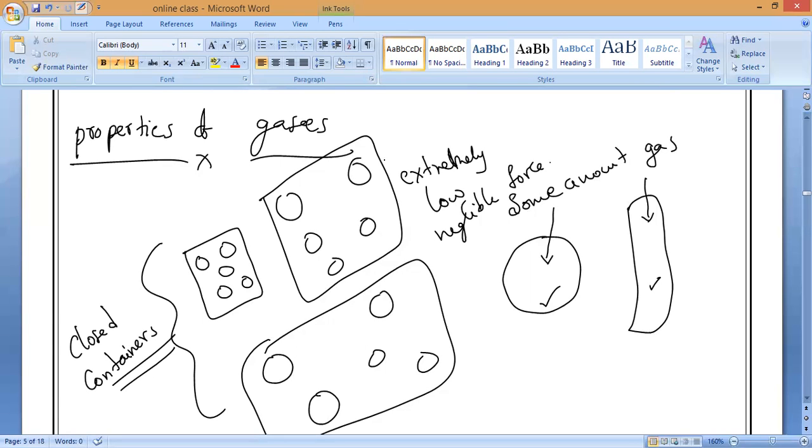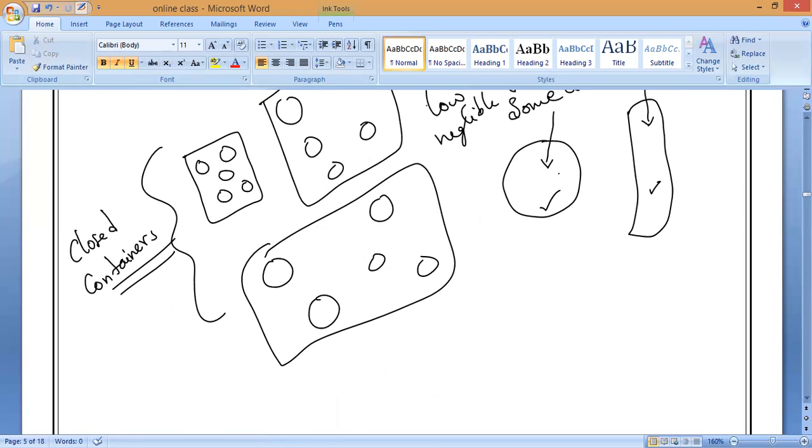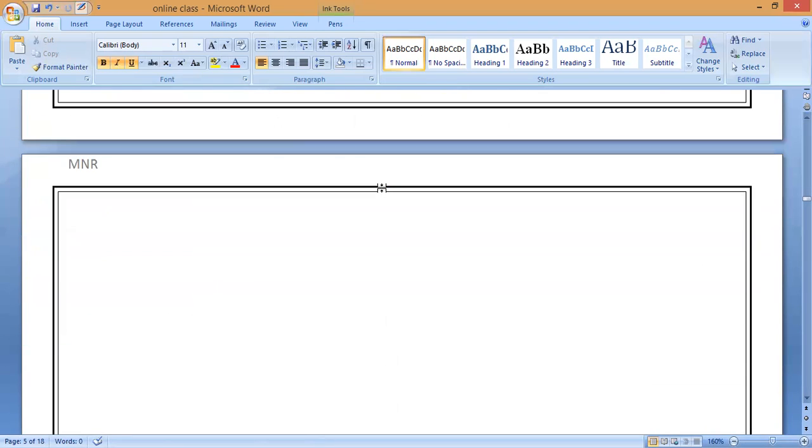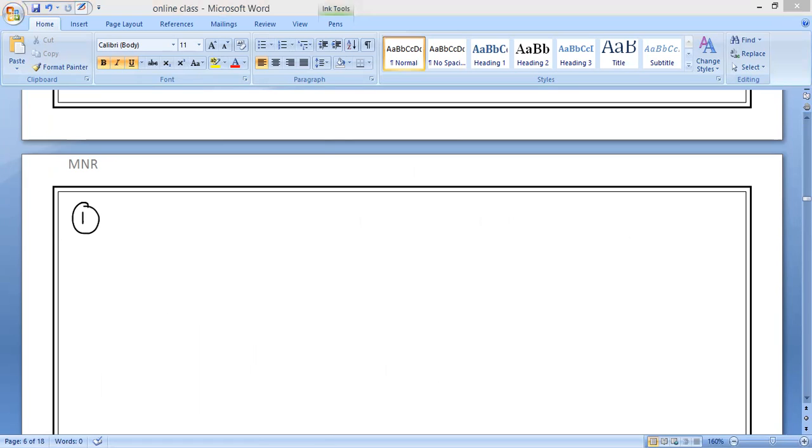Hari? No, sir. And also fixed shape. Does it have a fixed shape? If I take a circular object, a cylinder-shaped object, or some other shape, does it have a fixed shape? No, sir. No fixed volume and no fixed shape. So what is the first property, everyone? What is the first property? No fixed volume, as well as no fixed shape.